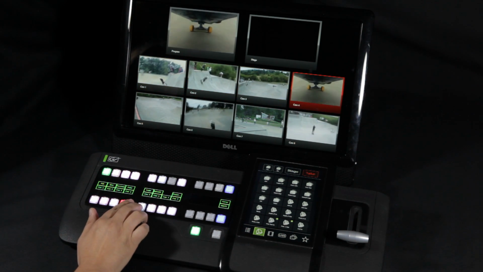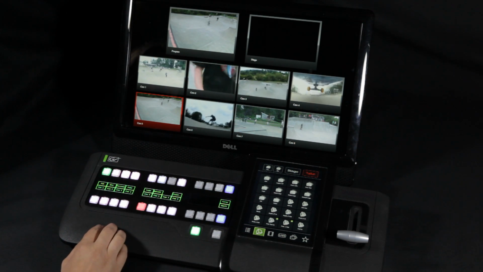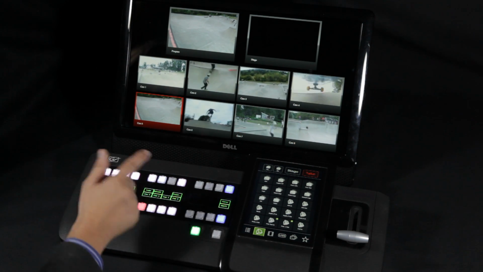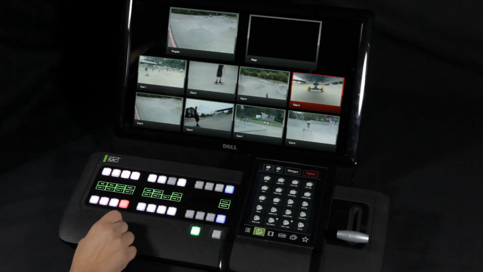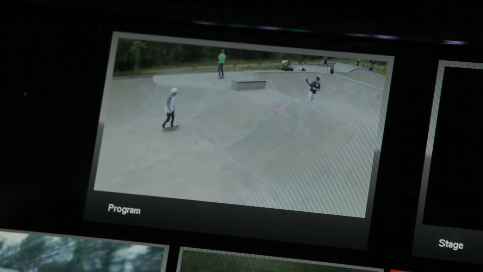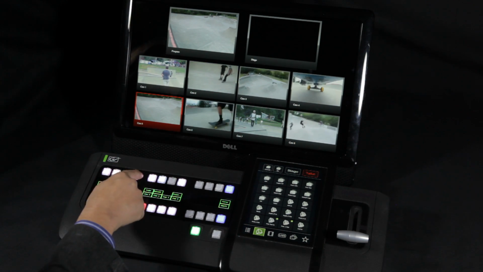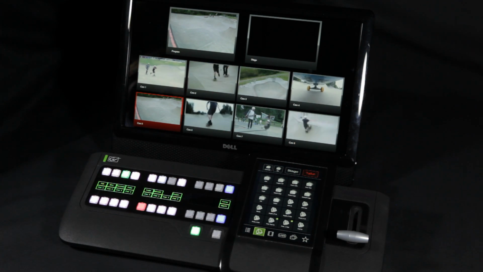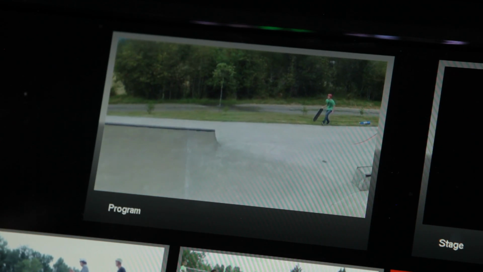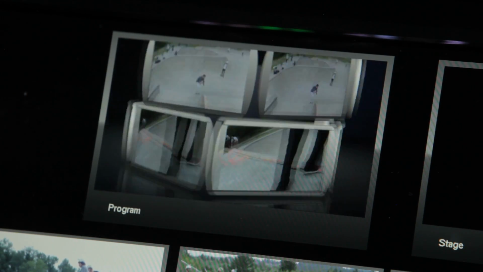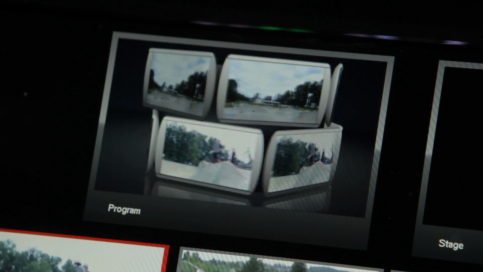Cutting, as we've seen, is pretty simple, but let's suppose I need to perform a mix transition. I simply select mix from the transition elements, and now I'm performing a mix. Operationally, however, it's not at all different from when I was cutting. The simplicity here perhaps becomes more apparent when I choose a transition such as carousel. This is a complicated transition effect, but operationally it's no more complicated than when I was cutting.